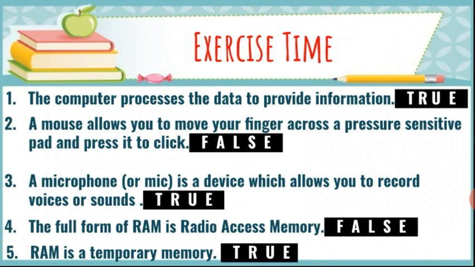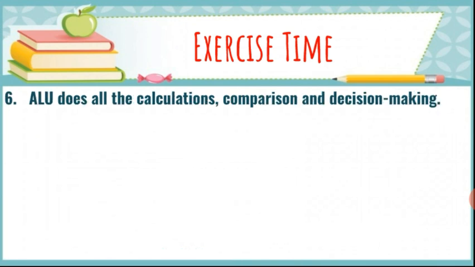Dear students, if you don't have any PDF of these exercises, you can take the screenshot and then complete your work. Now next question is: ALU does all the calculations, comparison and decision making. Yes student, this is true. ALU is a component of CPU and it does all the calculations, comparisons and decision making.